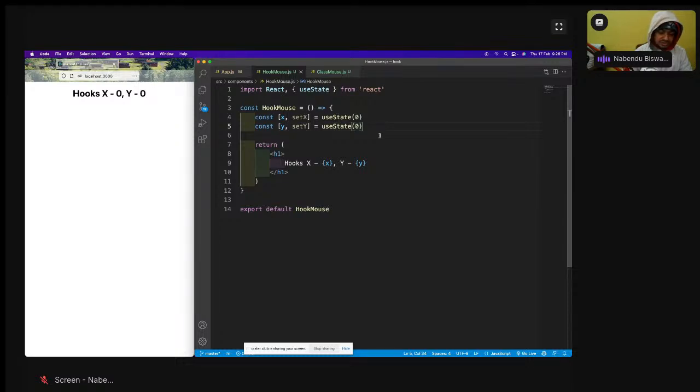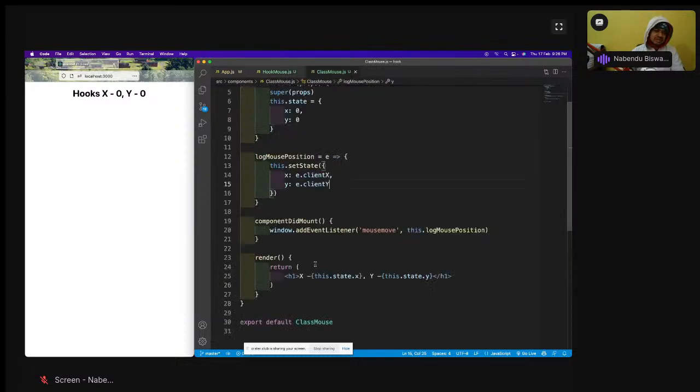Now, render I have shown actually in the class based component. Render is required in the class based component. So go back to that class based component, render is required. It is like this, this render thing is required in the class based component.